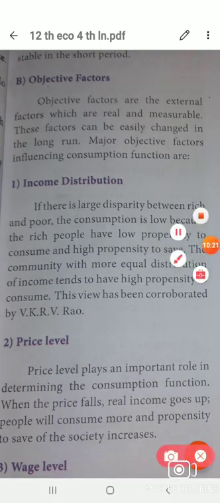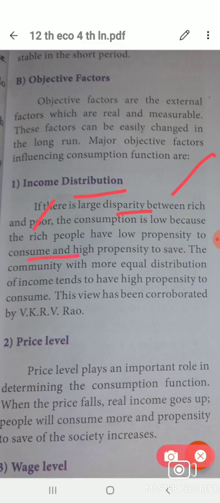A high income group of people do not always consume. They put some of the amount into saving. That means consumption is very low because the rich person puts money in saving.